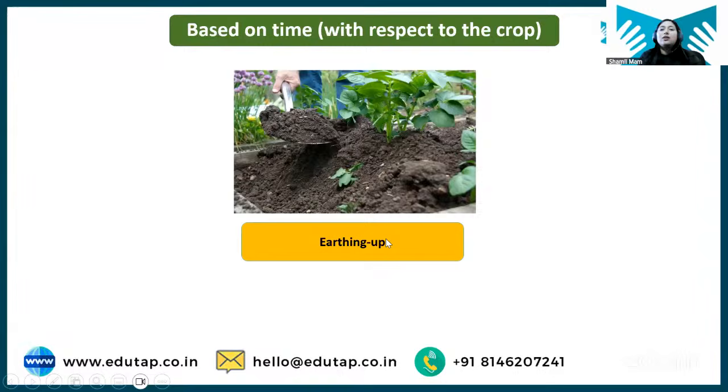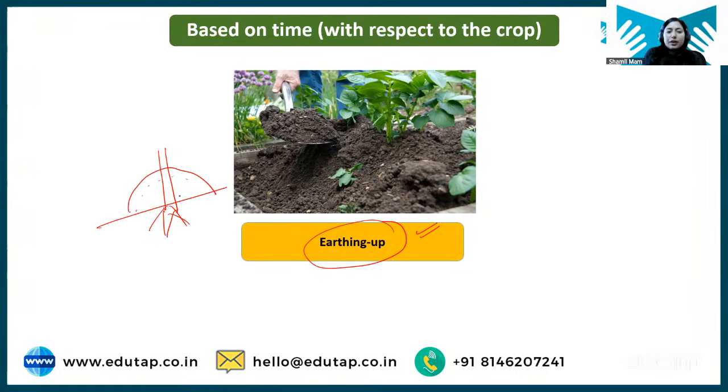Now, with respect to crop, another practice that is done is earthing up. Okay, one more thing you have to understand. One more practice is there, which is known as earthing up. What is this earthing up? In case of earthing up, what we do, this is the plant. So at the base of the plant, we try to add more soil. Okay, you can see in the picture also, this is a potato plant and this farmer is adding more soil to the base of the potato plant. This practice is known as earthing up, first of all.